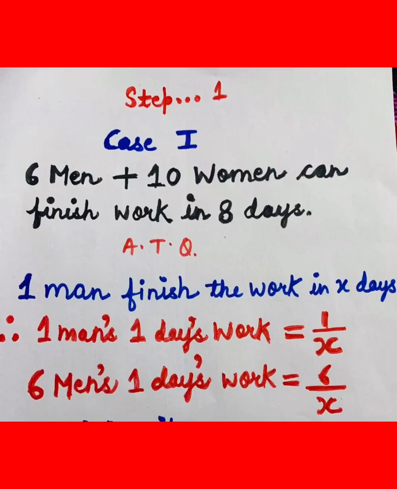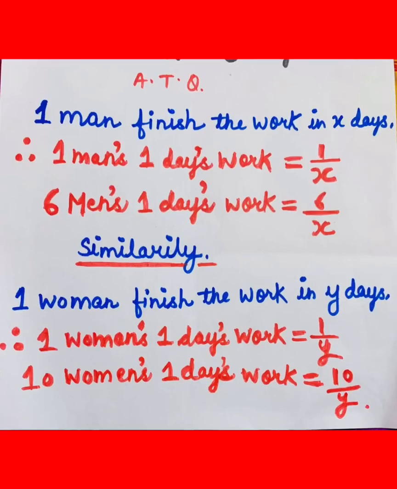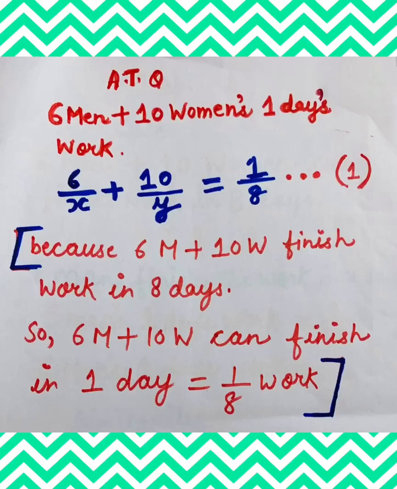So if one man needs x days to do the work, how much will he do in one day? 1 by x. But here we have 6 men, so 6 men's 1 day's work will be 6 by x. Similarly, 1 woman finishes the work in y days. Now I will find 1 woman's 1 day's work. How much work will 1 woman do in a day? 1 by y. But here we have 10 women, so 10 women's 1 day's work will be 10 by y.